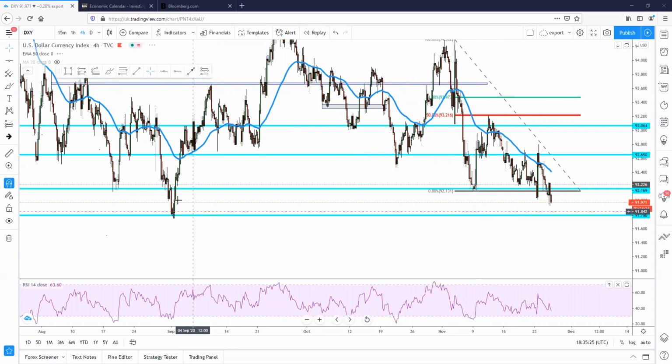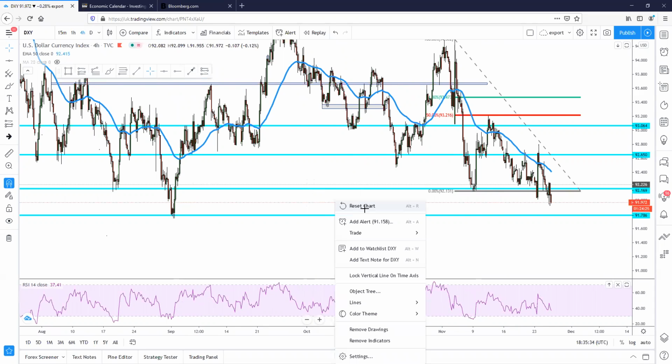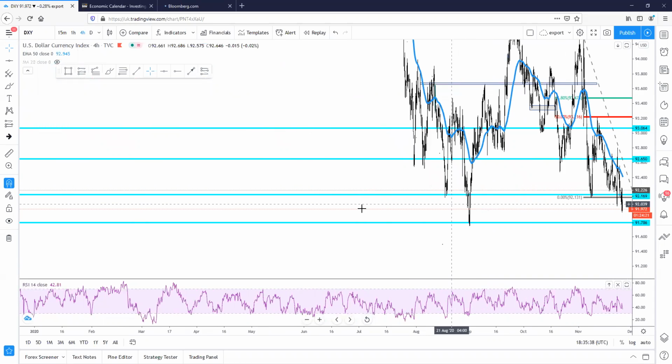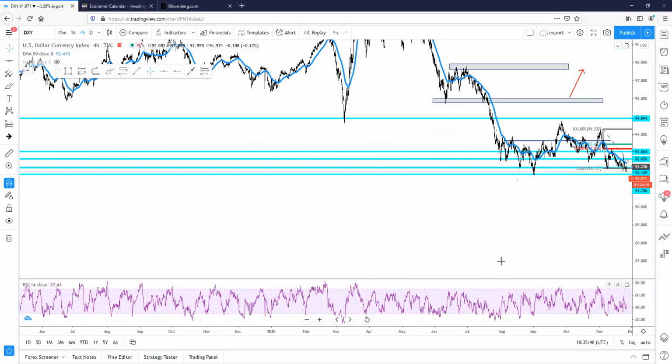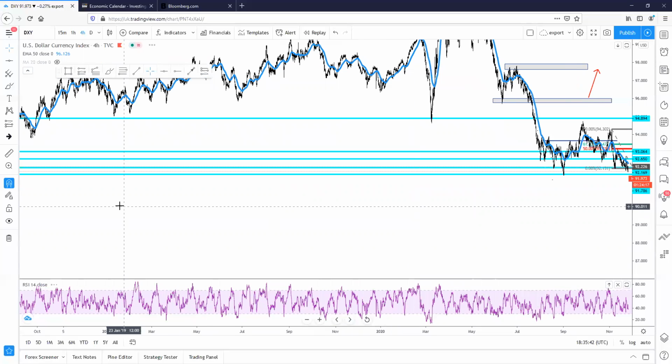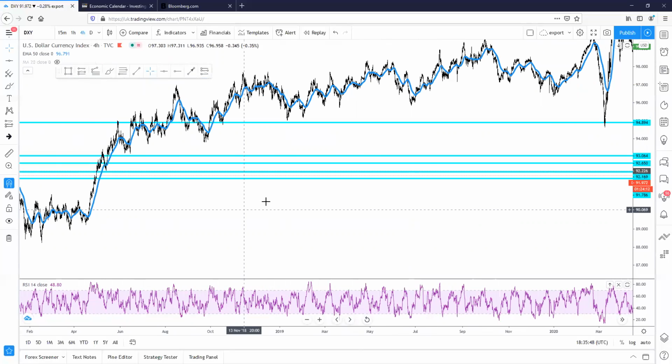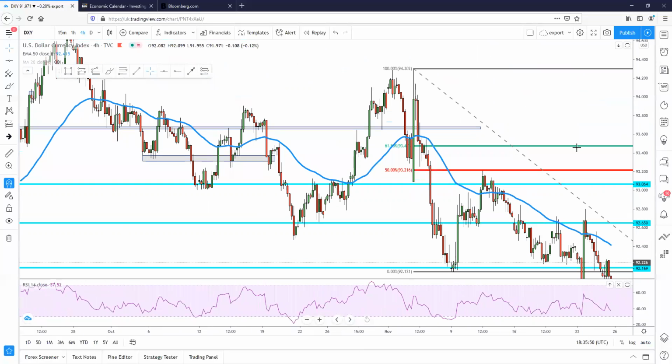If I just zoom out, last time DXY was this low was the 1st of September, and then it did reach as low as 91.786, which is also our support level. It's a very strong support level. You can clearly see, if I zoom out quite a bit, DXY hasn't been that low for quite some time now. Last time it was this low was on April 30th. So if it retests that support level, then you know that DXY is quite low.